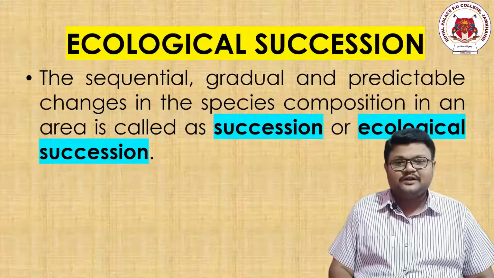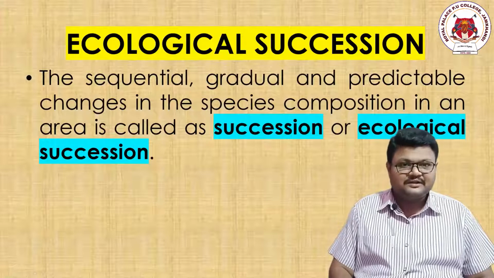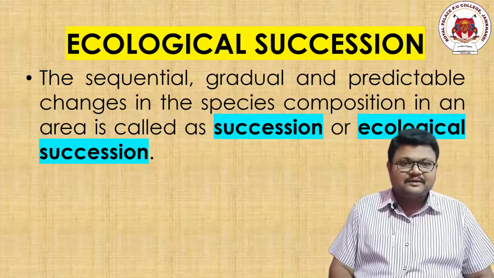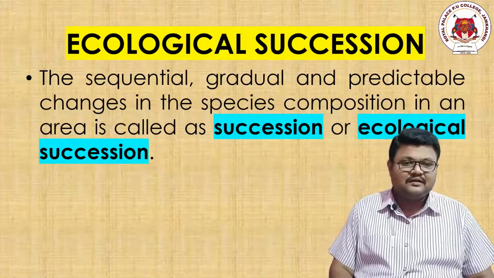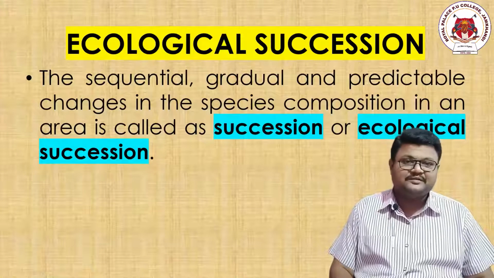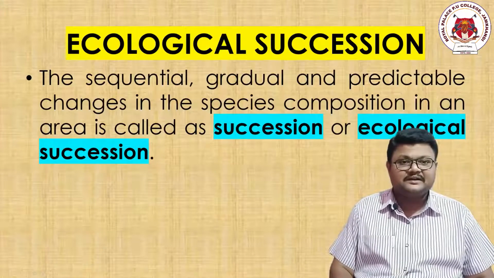So let us go to the definition of ecological succession. What is the meaning of it? The sequential, gradual, predictable changes in the composition of species communities in a particular area is called ecological succession.